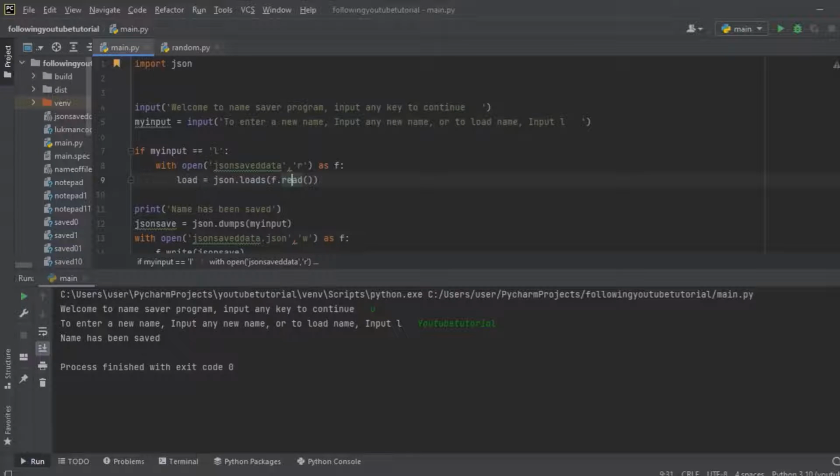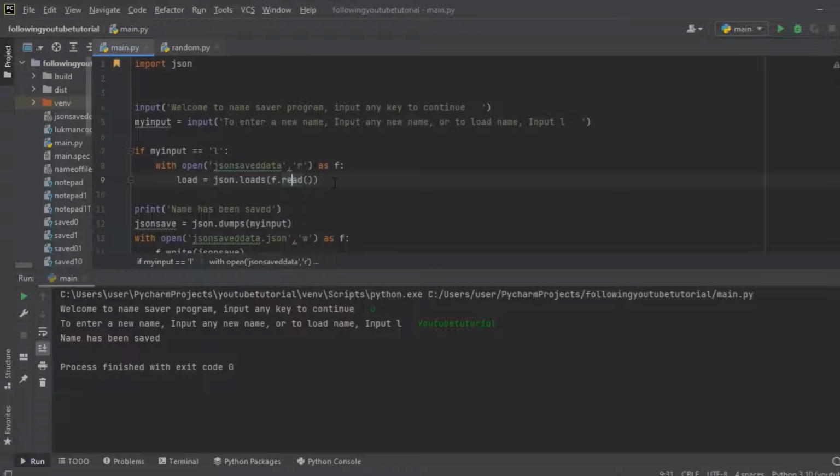So we are opening this save data right over here, and now we are going to say json.loads f.read.